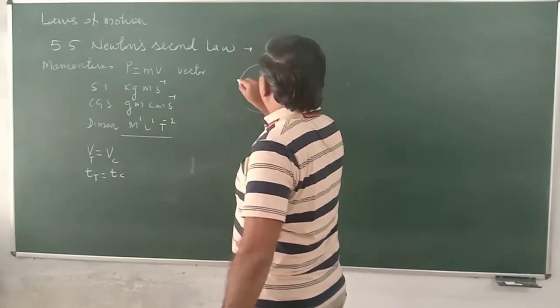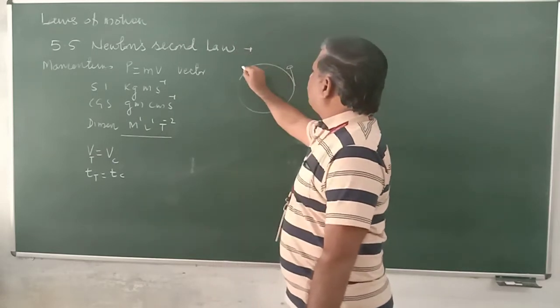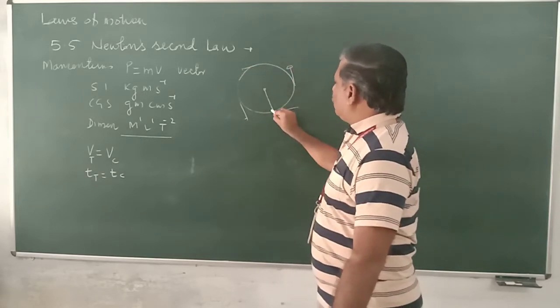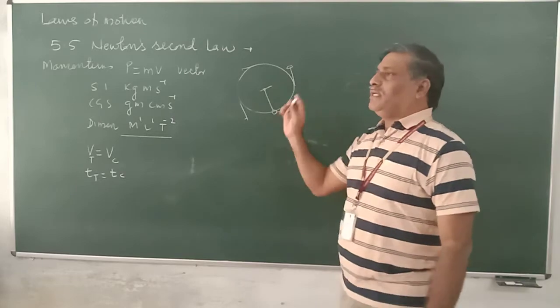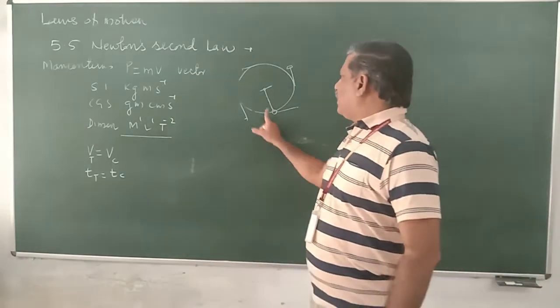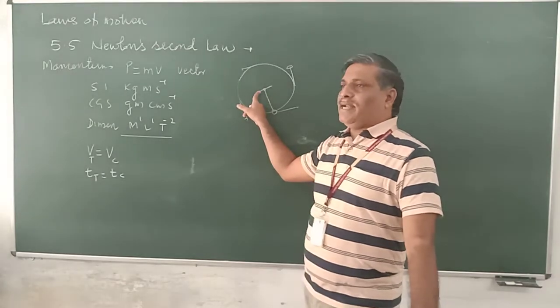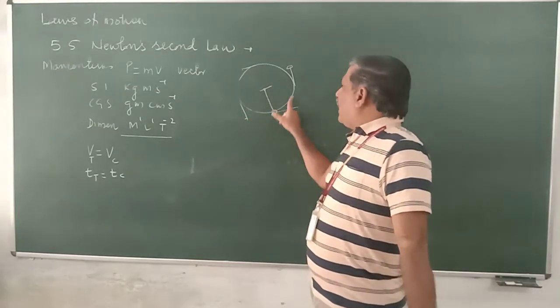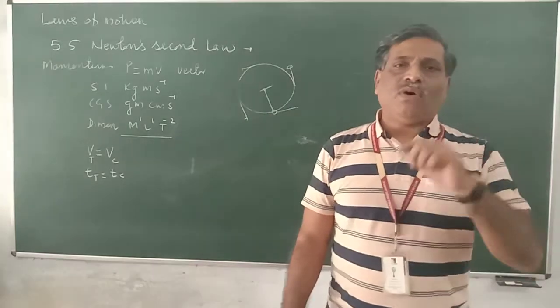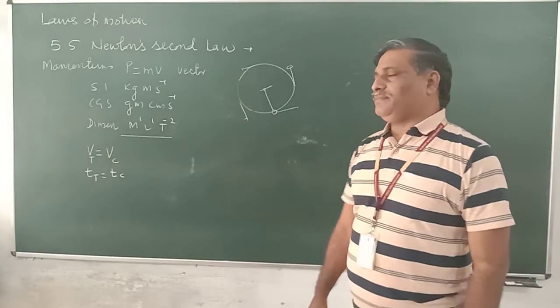In this, the velocity direction is continuously changing. There is one stone which is revolved in a circular motion, tied to a string. One end of the string is held in the hand by the person, and the other end, where the stone is tied, revolves in a circular orbit.